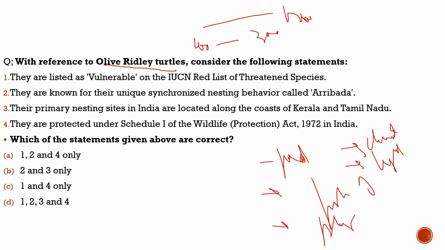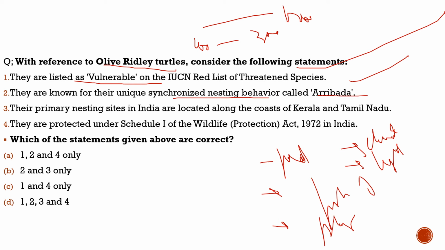First statement: they are listed as vulnerable on the IUCN Red List of Threatened Species. 100% correct. They are listed as vulnerable. Second, they are known for their unique synchronized nesting behavior called arribada. 100% correct. Please remember this word. A question about it can be asked in the exam.